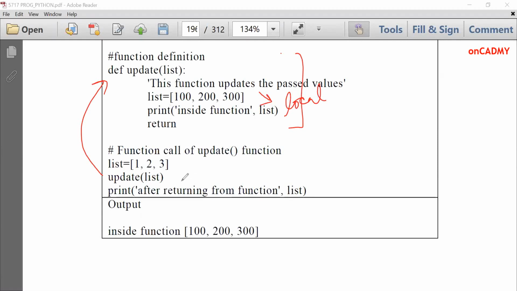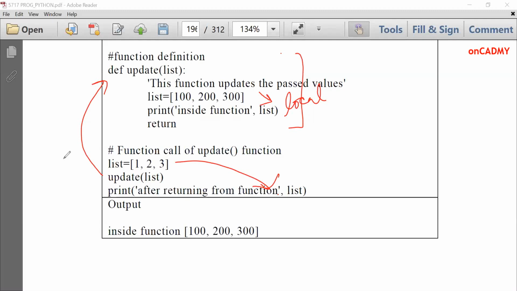And when it returns back over here, then it displays these values. New updated values are not displayed. That means the values 100, 200 and 300 are only in the scope of this block. And here, in its local scope, it displays 1, 2, 3 only. So this is the example of call by value. The new values are not displayed. In this block, 100, 200, 300 are displayed, and in this block only 1, 2, 3 is displayed.